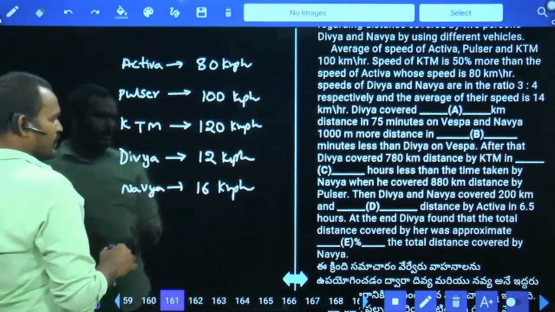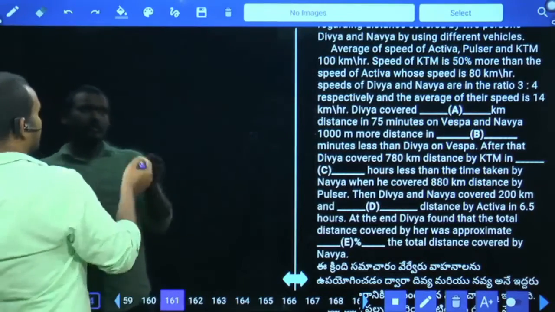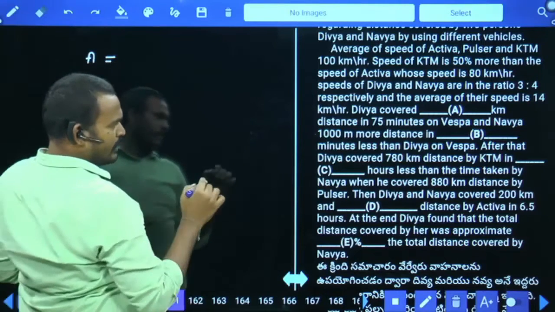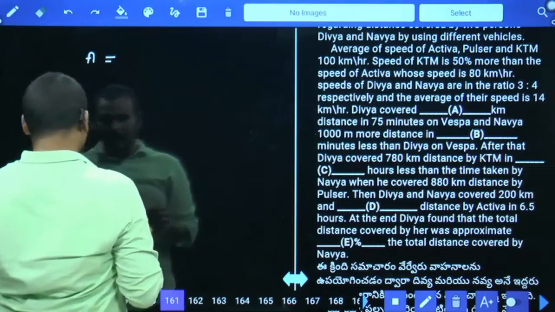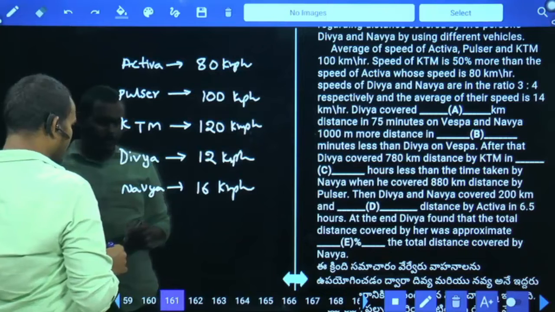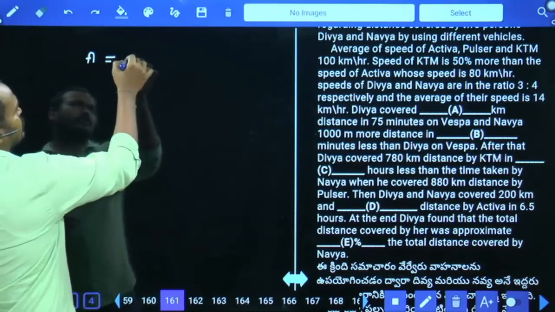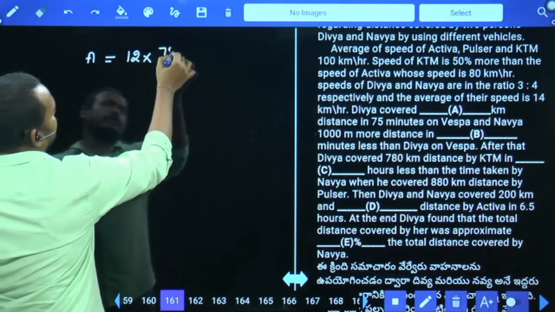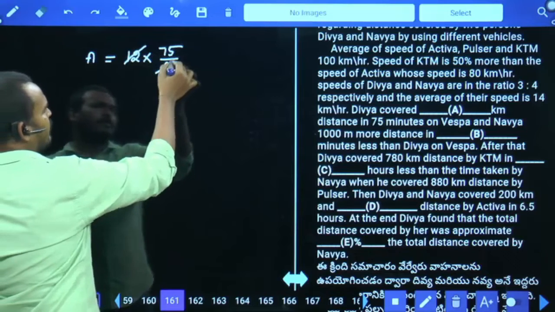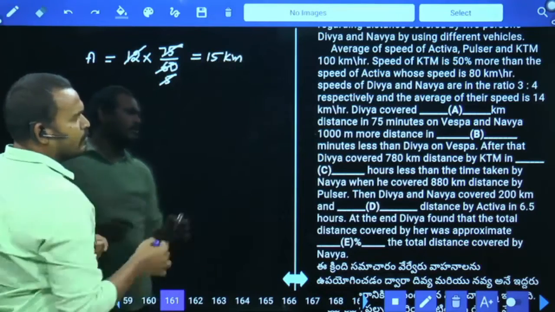What is Divya's speed here? 12 km per hour, but we require the distance for 75 minutes. 12 into 75 minutes, 75 by 60. 12 times 5 by 4 is 15 kilometers. Then A value is 15 kilometers.